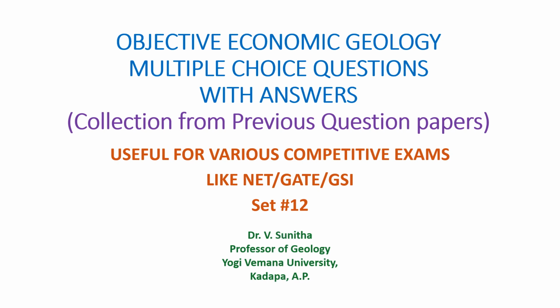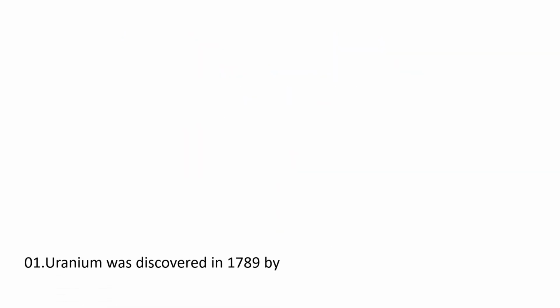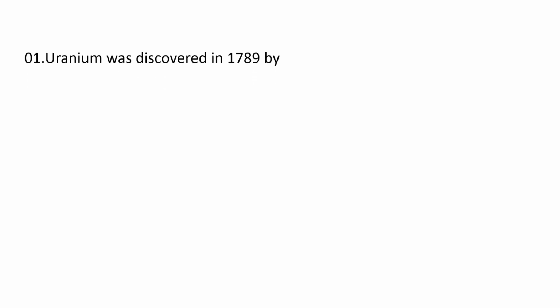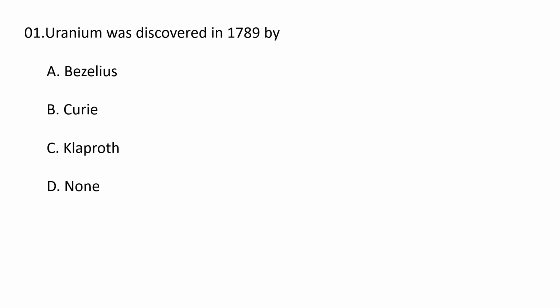Welcome to set 12. Coming to the first question. Uranium was discovered in 1789 by A. Berzelius, B. Curie, C. Klaproth, D. None of the above. So uranium was discovered in 1789 by Klaproth. So he is Martin Klaproth. So C is the correct answer.